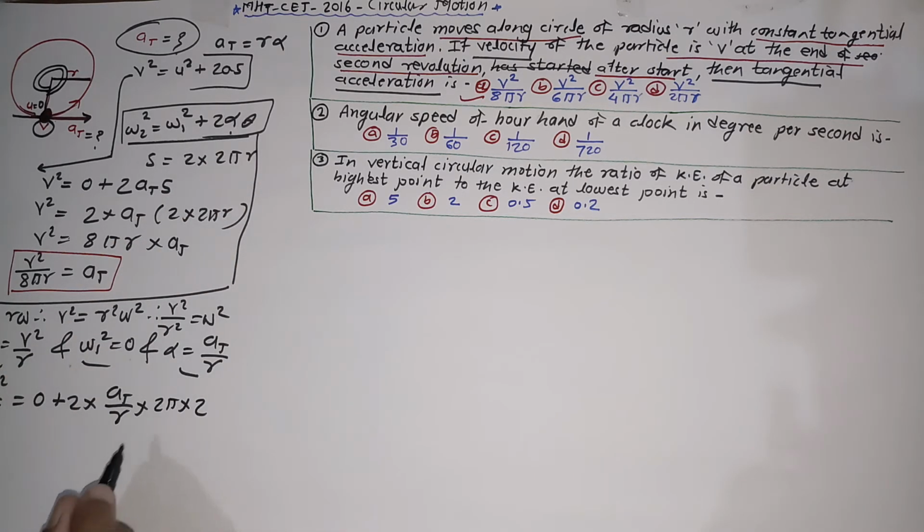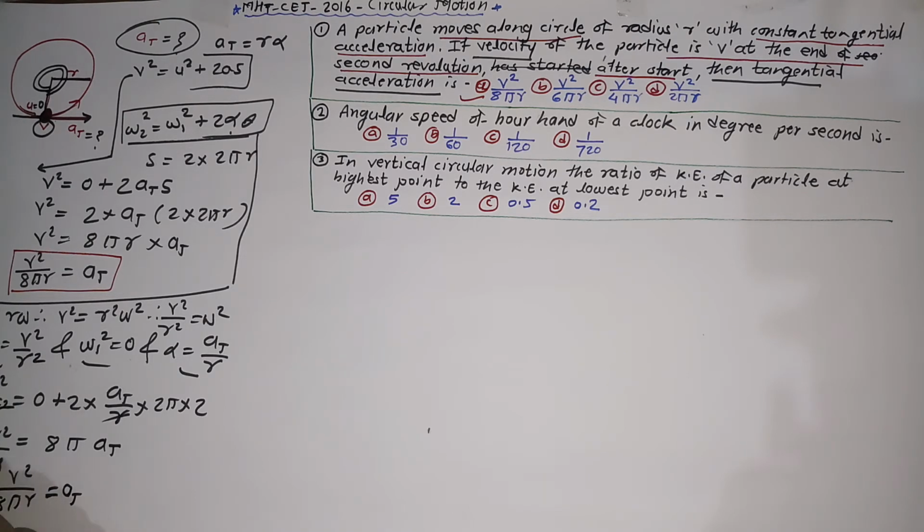So after rearranging this equation, what I got, r gets cancelled here. V square is equal to 2 into 2 into 2, 8 pi, and sorry, I made a mistake here, omega 2 square equal to v square upon r square. There is r actually into a t. This 8 pi can be transferred to the denominator, v square upon 8 pi r equal to a t.